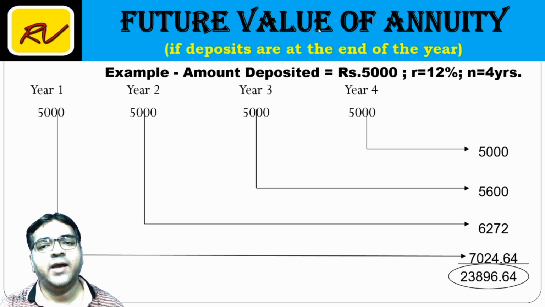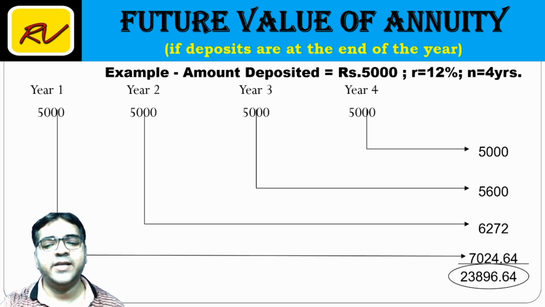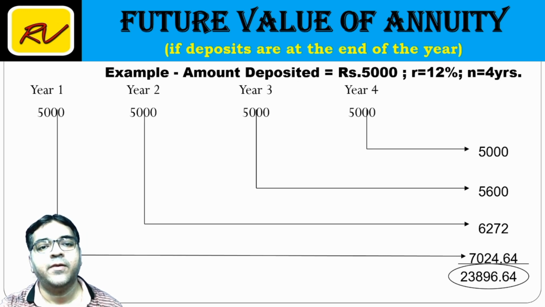Here the deposits are at the end of the year, which means this 5,000 is being deposited at the end of year 1, this 5,000 will be deposited at the end of year 2, end of year 3, end of year 4. So if I want to calculate the maturity value, the future value after 4 years, let us understand step by step logically. We are going from present to future, and present to future is compounding, multiplying.